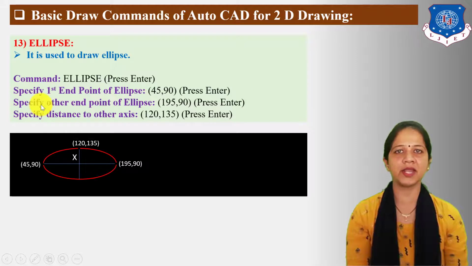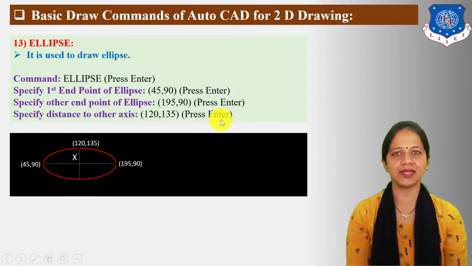The next statement displayed on the command bar is "Specify other end point of ellipse." Here I have taken 195,90 units for the other end, then press enter. "Specify distance to other axis." Here I have taken 120,135 units for the distance to other axis, then press enter.